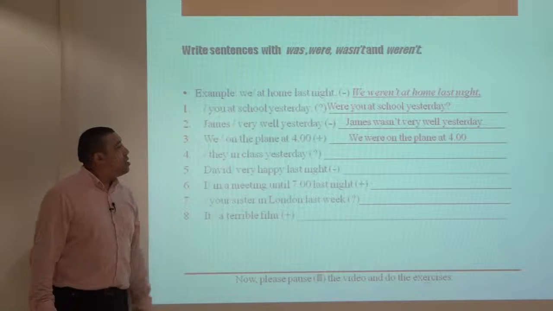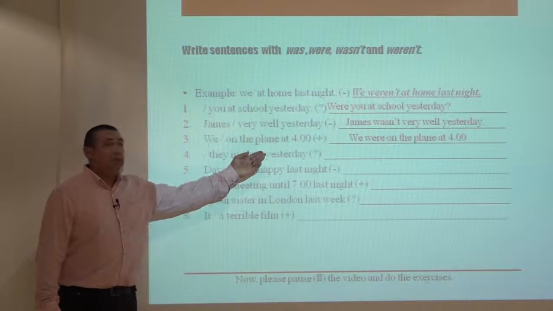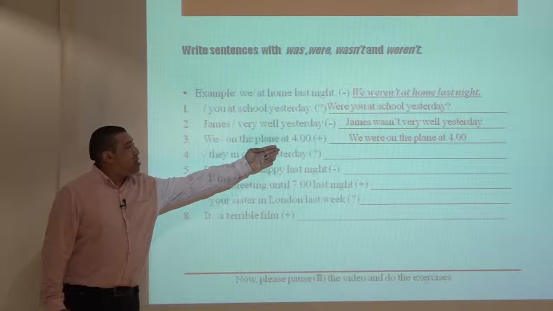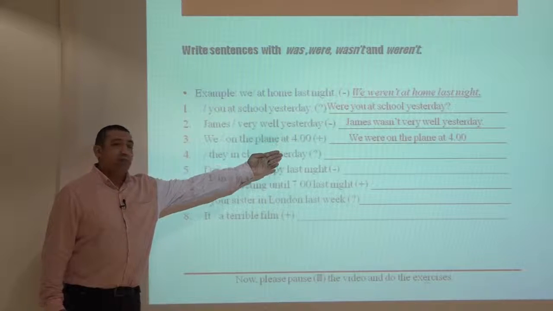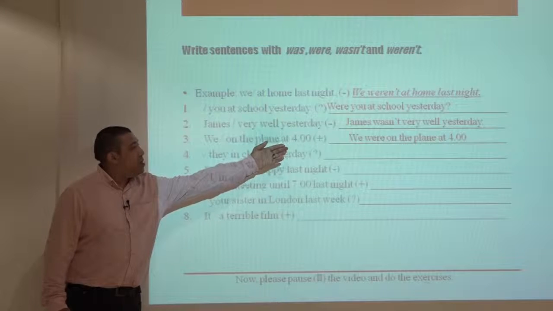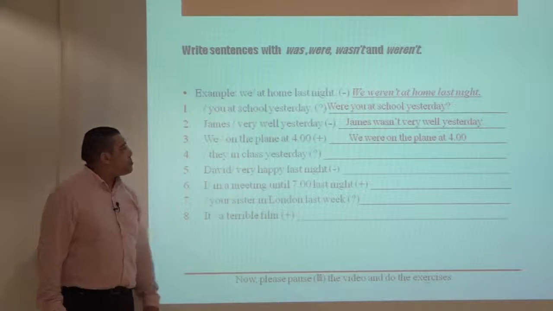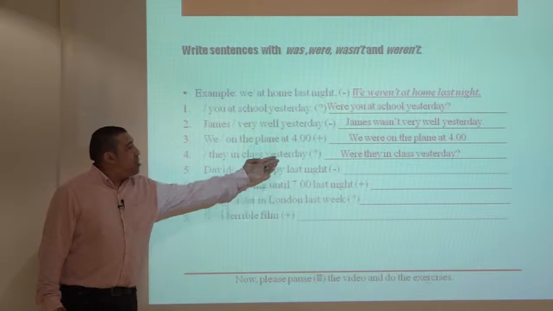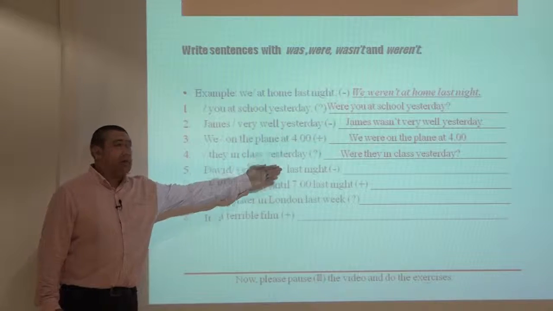Question 3, we were on the plane at 4. We have we in the sentence, which should be followed by plural to be, were. Question 4 is a question form. Were they in class yesterday?